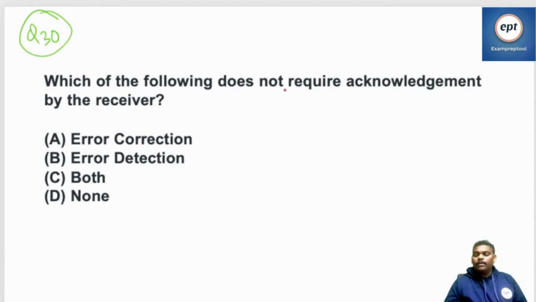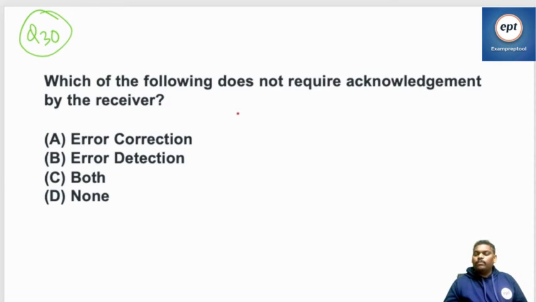Remember, I'm repeating once again, if something is positive, then send the acknowledgement. If something is negative, you need not send an acknowledgement. If something is negative, discard.